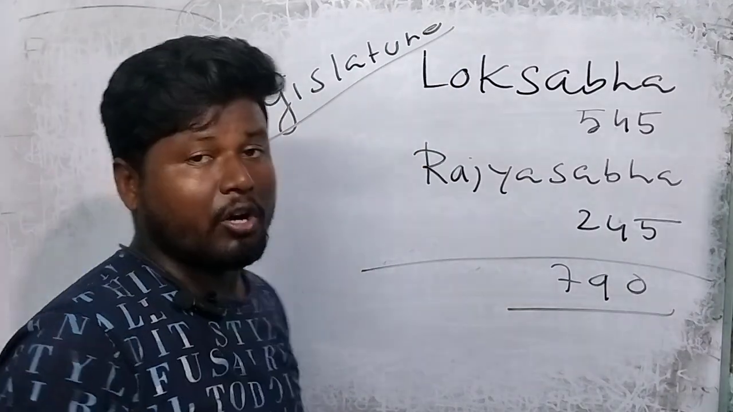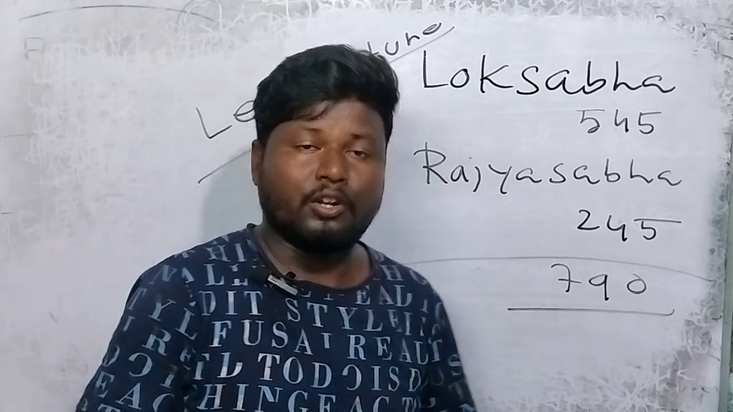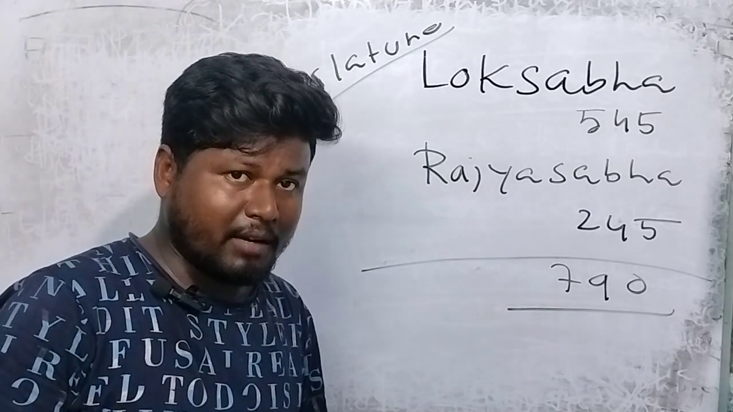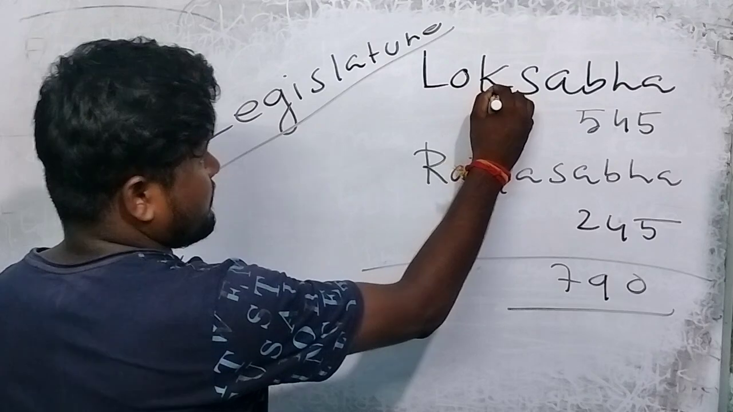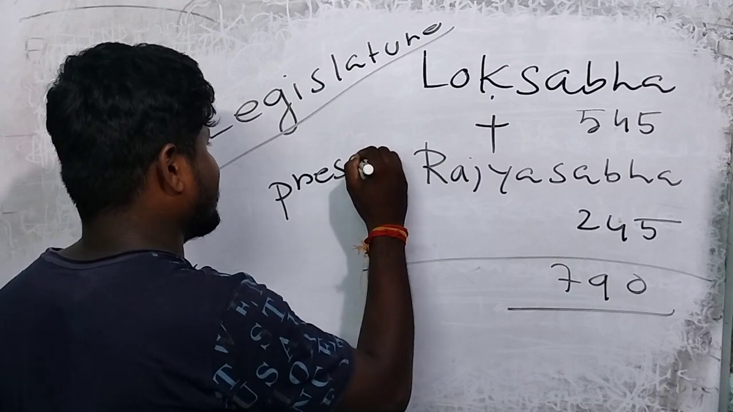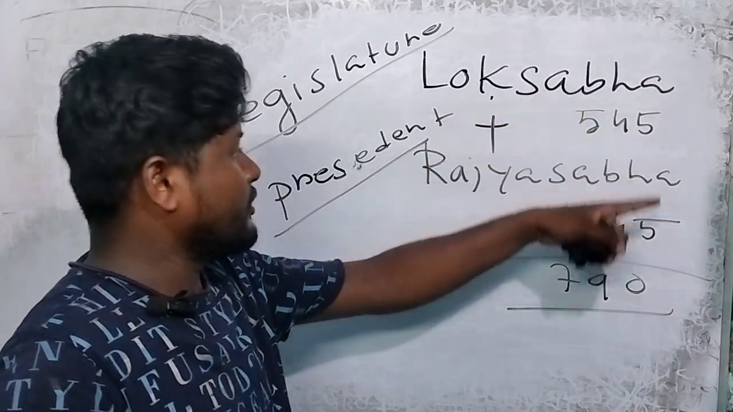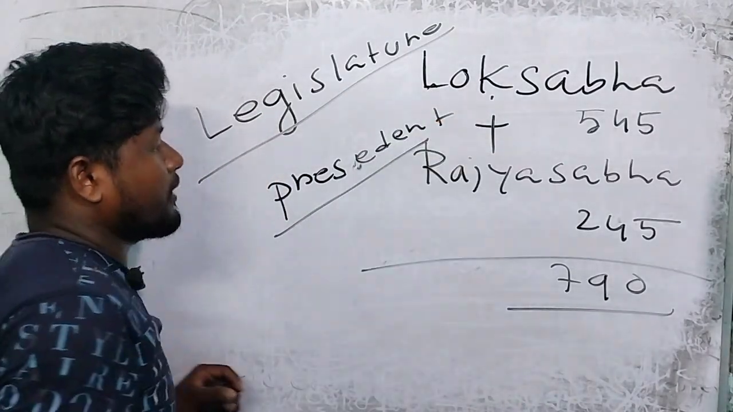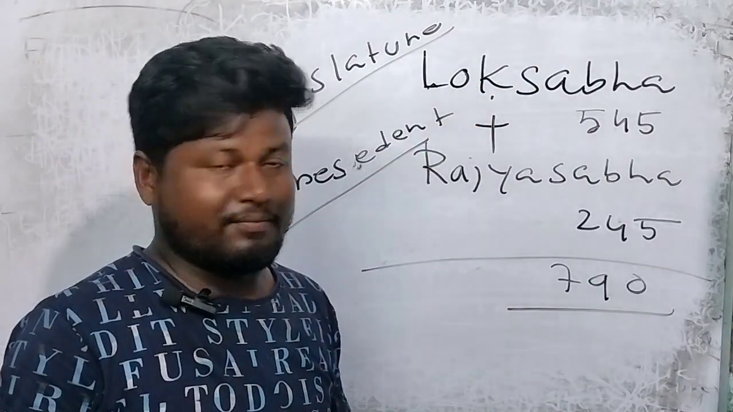When we make any law, the law will be passed first by Rajya Sabha, after that Lok Sabha, then the president will sign the law. After that, the law comes into force. So at first Lok Sabha, Rajya Sabha, and president. Three entities together make law.